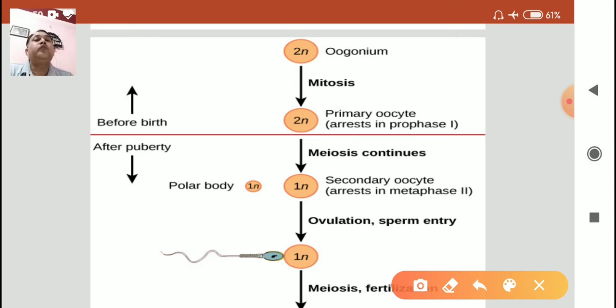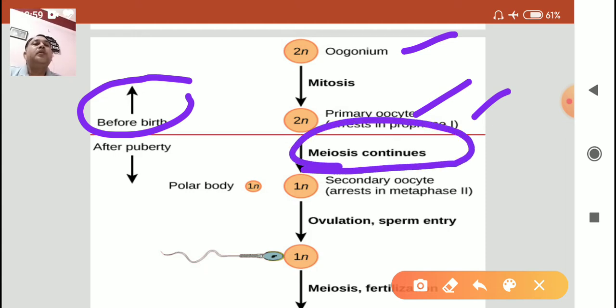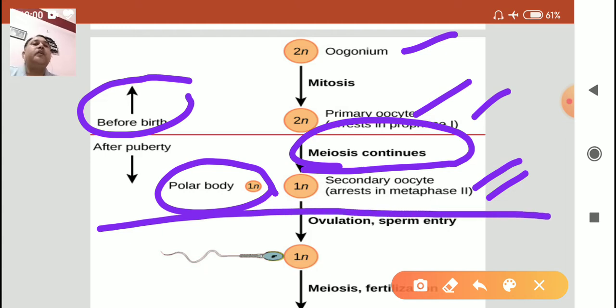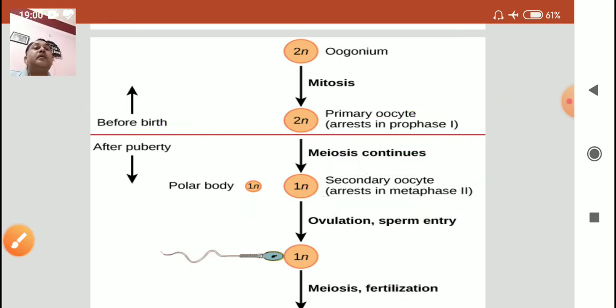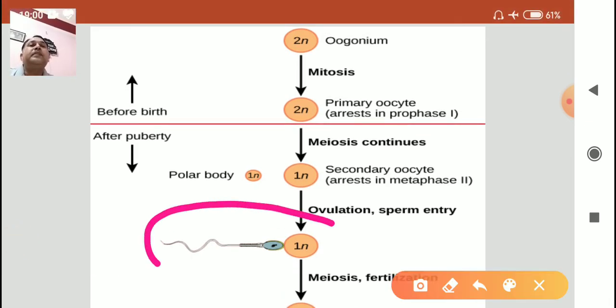What happens before birth? Oogonium divides by mitosis to form the primary oocytes that will undergo meiotic arrest 1 at prophase 1 stage, and after puberty meiosis continues to form secondary oocytes and a tiny polar body. When the secondary oocyte is formed, there is again a meiotic arrest at metaphase 2 of meiosis 2, and that arrest will continue only after fertilization with sperm.